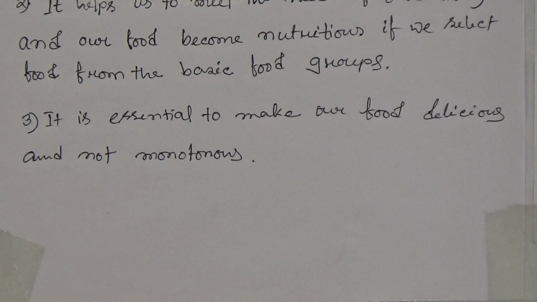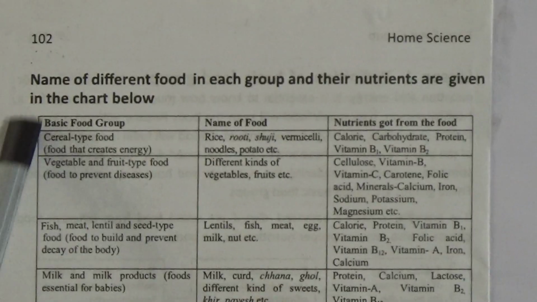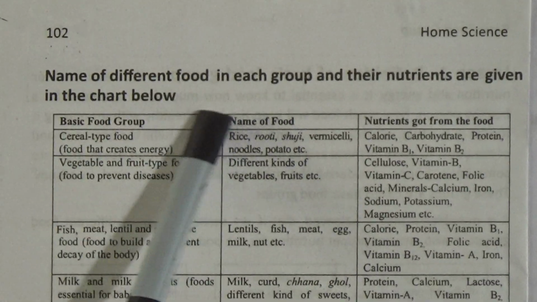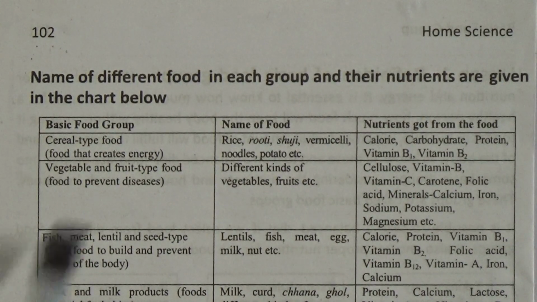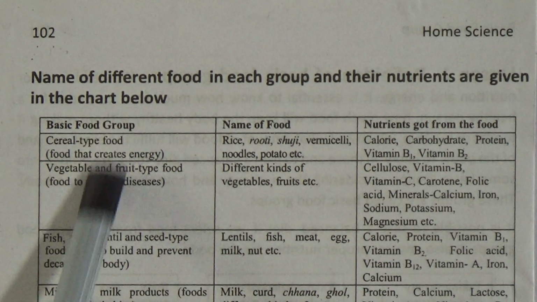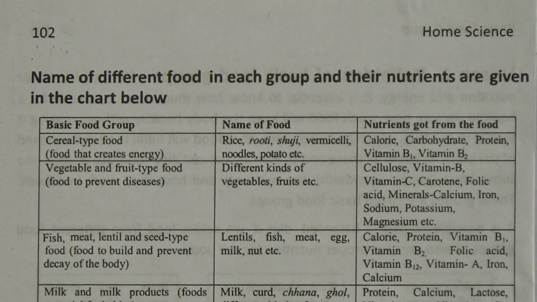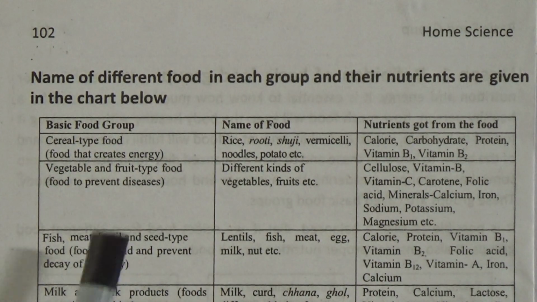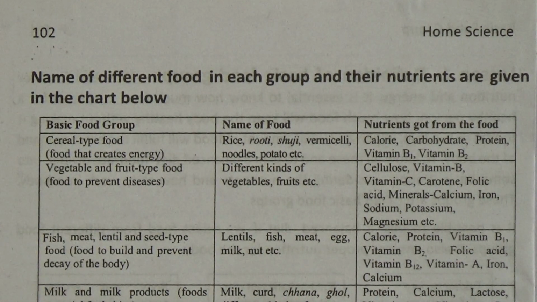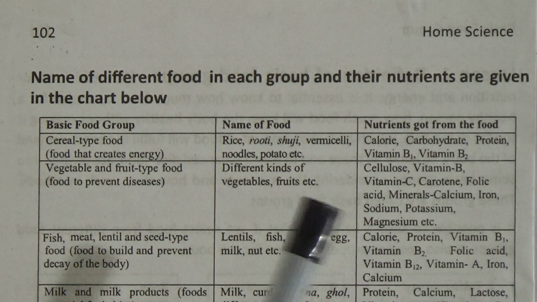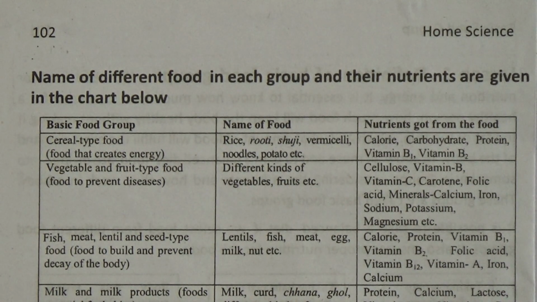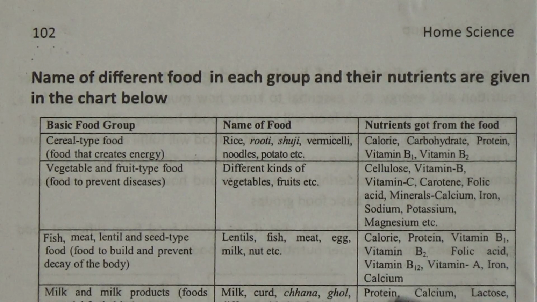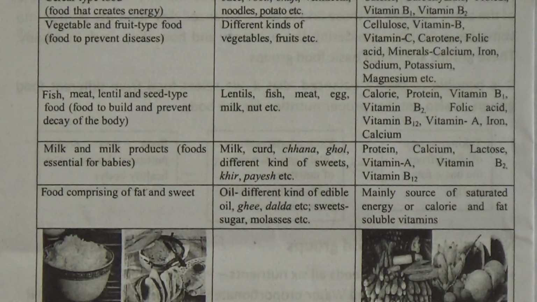Now, just look here, this is Lesson 2. In Lesson 2 we will find different types of food in each group, and the nutrients are given in the chart below. That means here is the basic food group, and here the names of the foods that are included in these groups, and here the nutrients we get from the food. And this is the point, that means how does this food help us? That means in these foods what types of nutrients can we get?